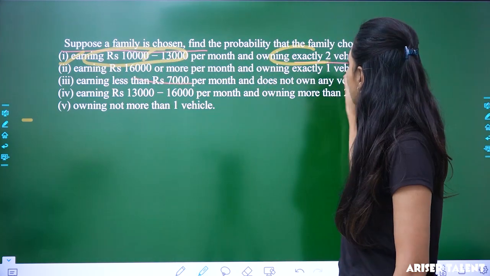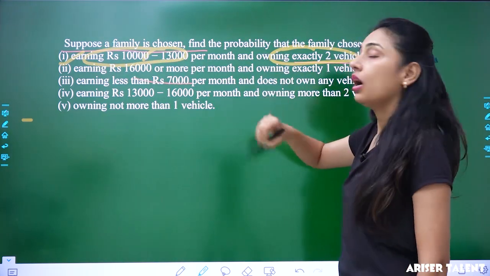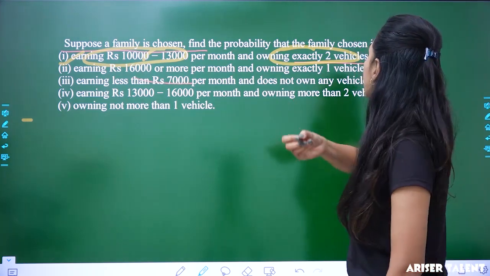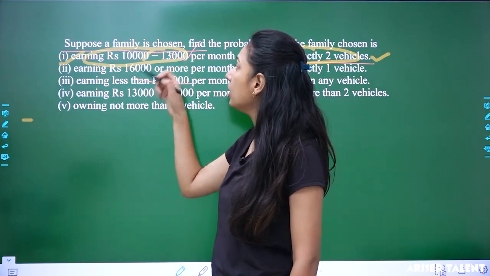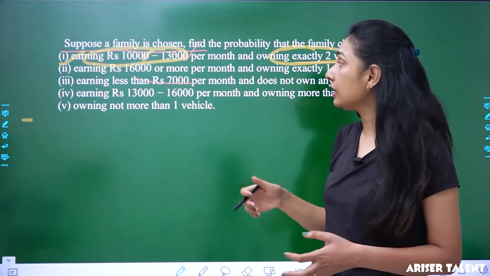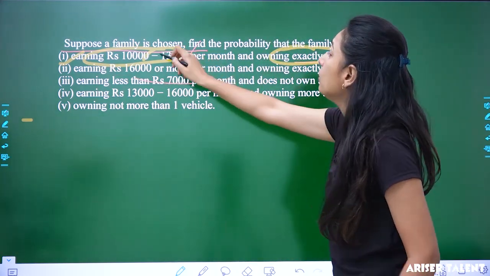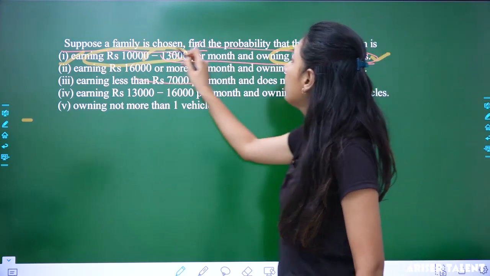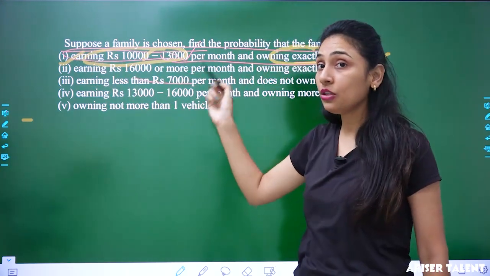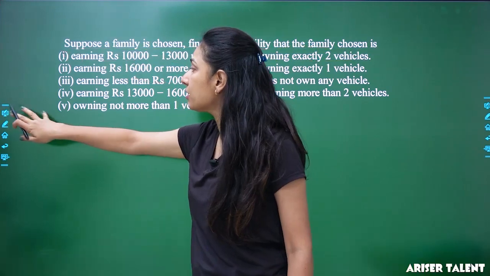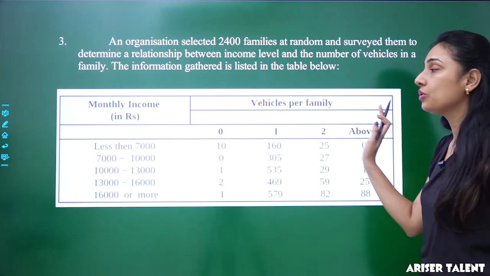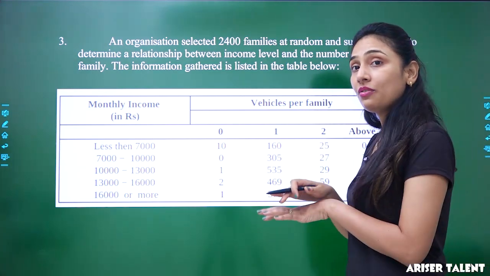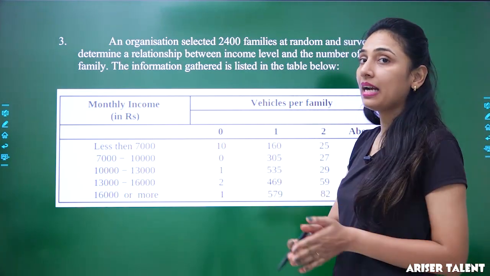You are going to check exactly how many vehicles they own and exactly what their earning range is. Mark these 2 things in your table, and then divide by the total and you'll get the probability.